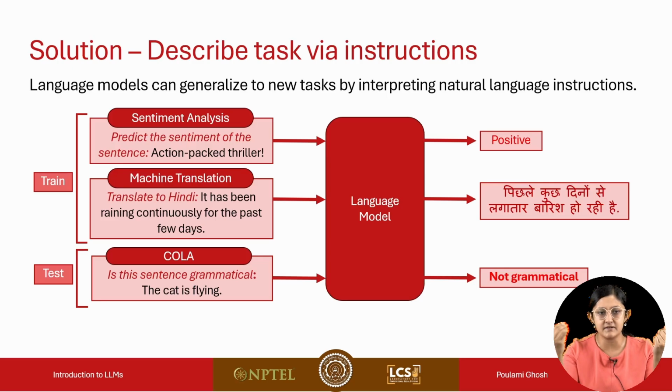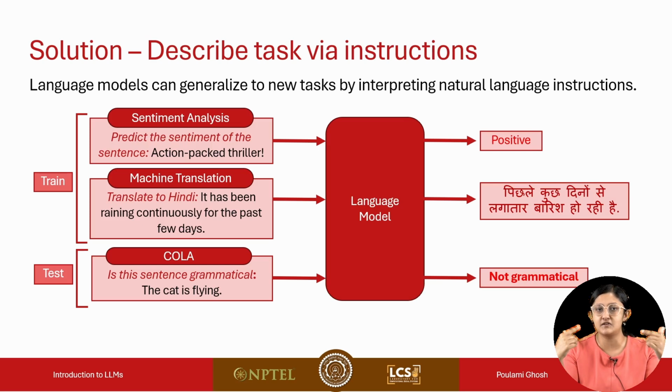Since we'll be describing the task, for example, during inference time, when we are now taking the COLA task, we are describing the new task by an instruction. We are saying, is this sentence grammatical? We are asking the language model, and the language model is able to say that it is not grammatical. So here the change is that when I'm giving a new task during the test time, I'm describing the task via a natural language instruction.